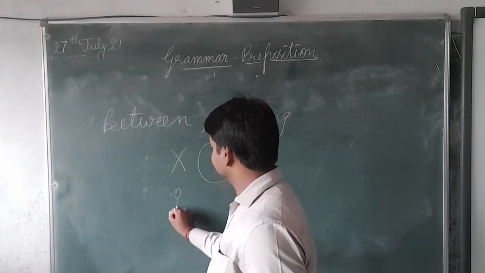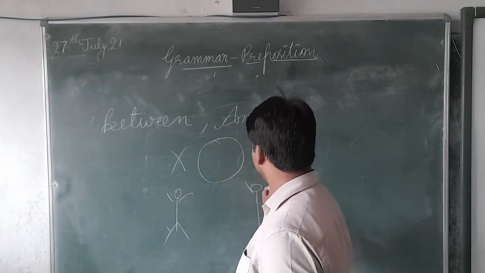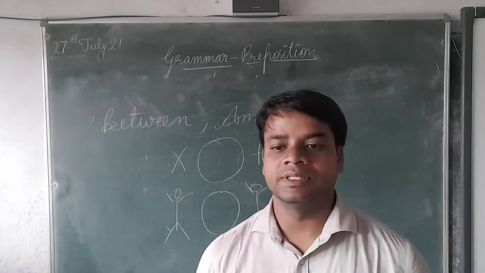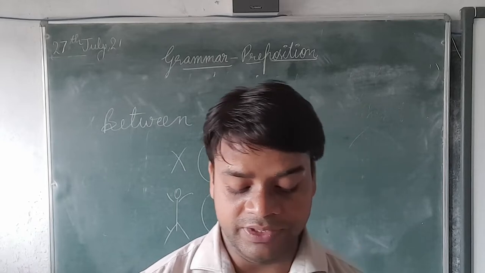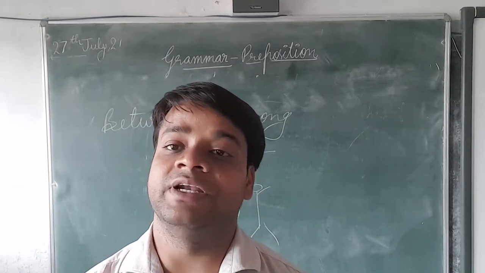Between means two persons are standing. Here, this is between. And among is used while referring to more than two persons. So this is the difference between between and among.